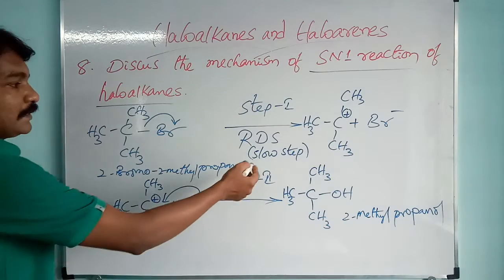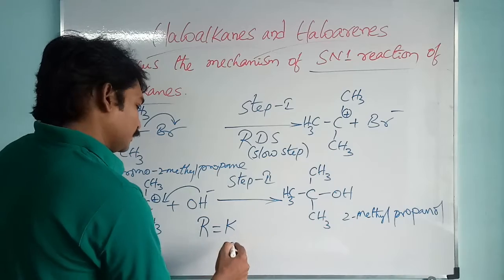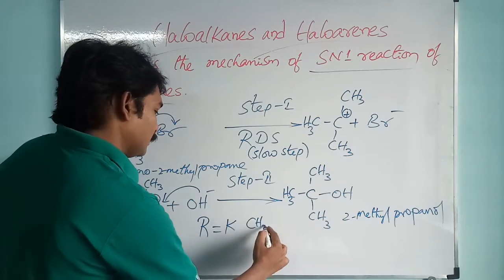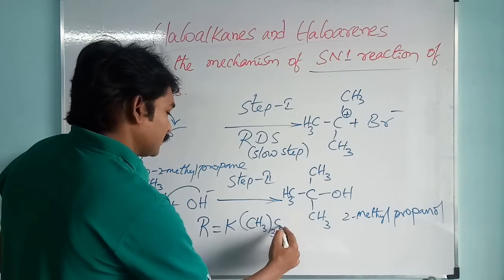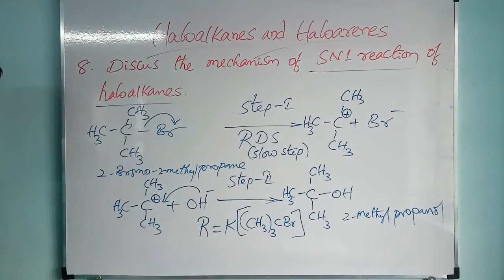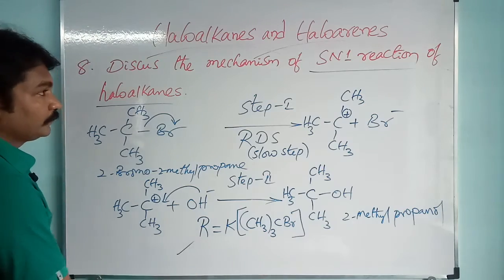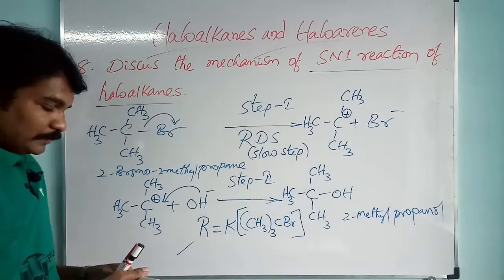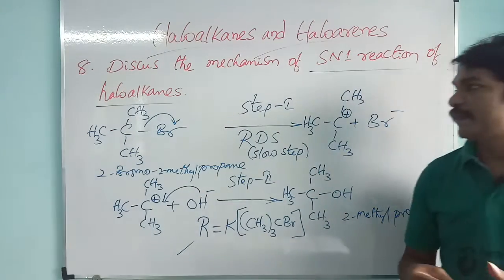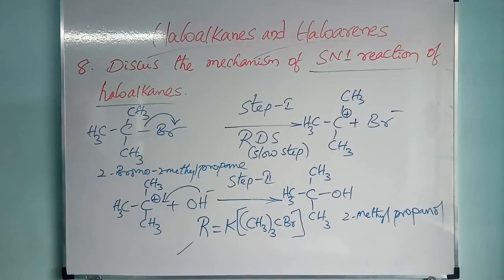This is the rate determining step, so we can write rate equals K times the concentration of (CH3)3CBr, 2-bromo 2-methyl propane. Please note down this one. This is the mechanism that takes place in two steps in SN1 reaction. Step 1, formation of carbocation, and step 2, attack of the nucleophile on the carbocation.